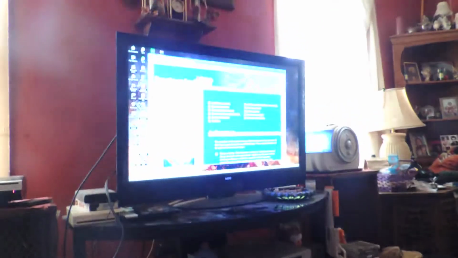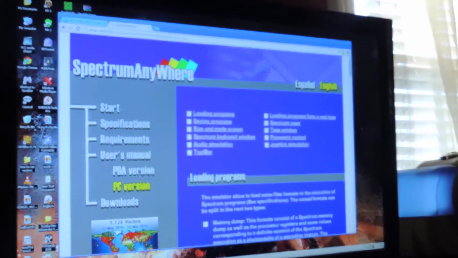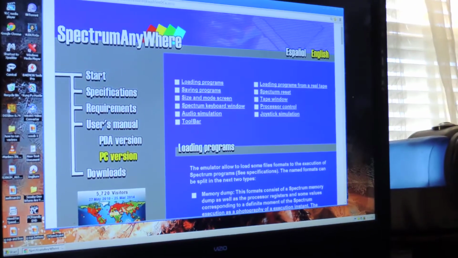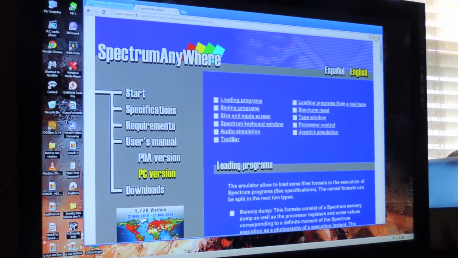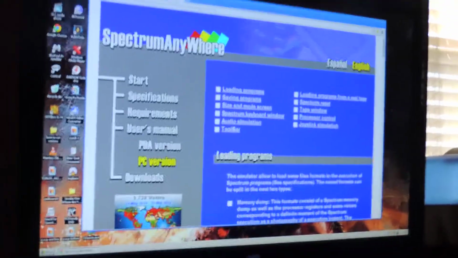But alright, first thing you got to do is go to Spectrum Anywhere and download that, because this is the best emulator out there. You can play it directly from the tape. You can save it. I'll show you guys how it works.